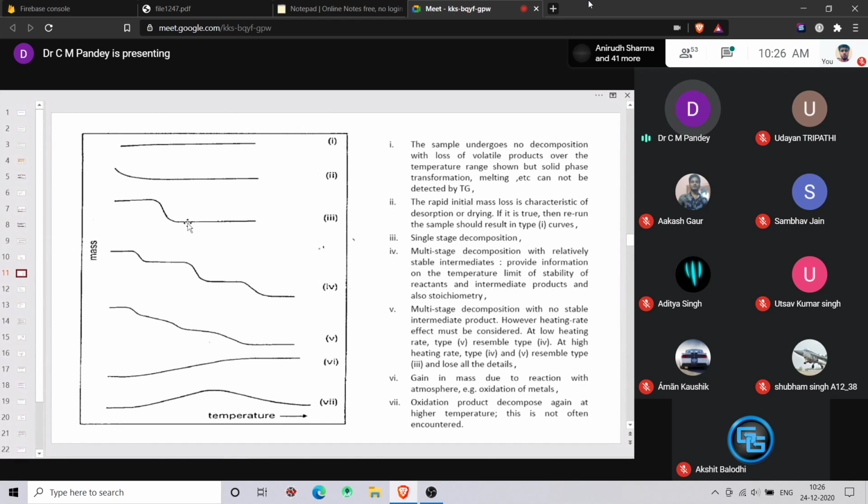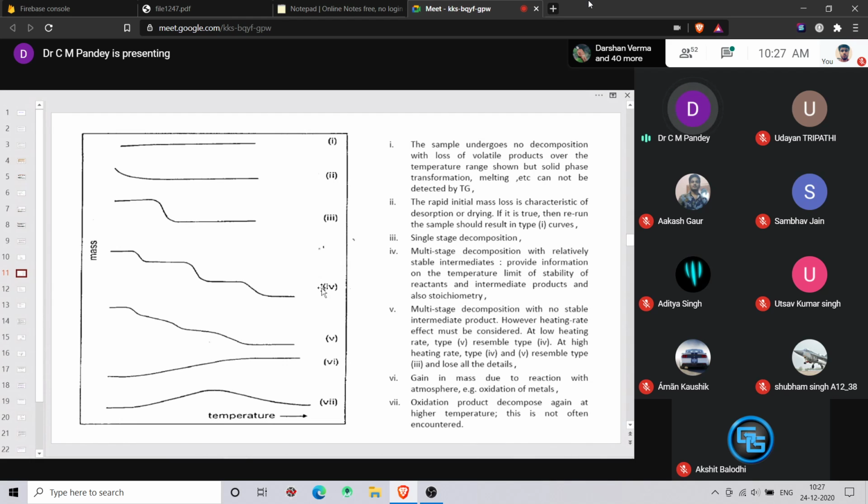Now see curve third. What does this curve third represent? You will see that there is a horizontal line, and then a slanting downward portion in the curve, right? So this shows a single stage decomposition. It means a single material has been decomposed in this region. This is a horizontal portion, this is a slanting downward portion, and after that it becomes stable. So this is an ideal curve for a TGA which shows a single stage decomposition.